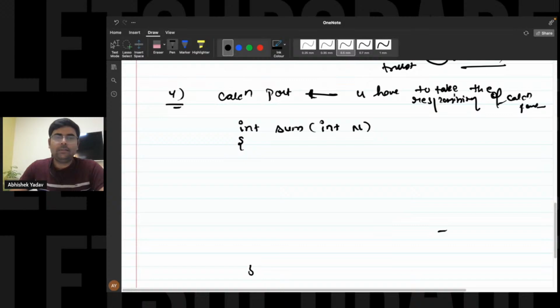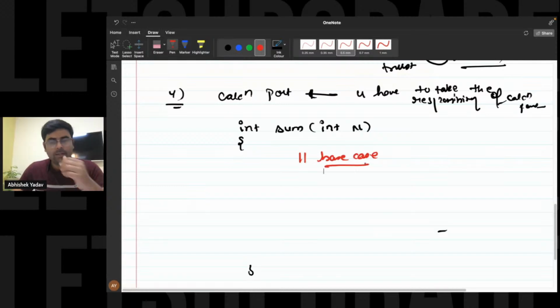Now the objective is clear. Now I will write the base case. Base case is when you already know the answer or when you have to stop your recursion call. Okay, let's first write the recursive relation and the calculation part.